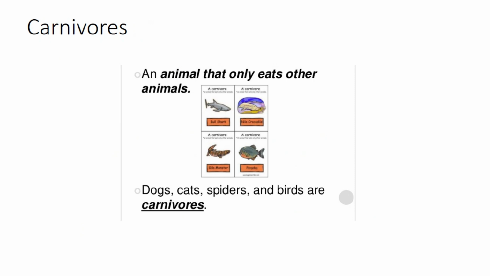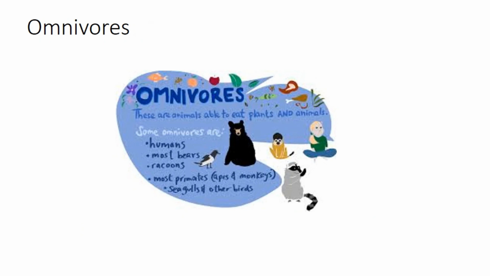Carnivores. An animal that only eats other animals is known as a carnivore. For example, dogs, cats, spiders, and birds are carnivores. Carnivores have sharp and pointed teeth to tear flesh. Their canines and incisors are very developed. Carnivores need canines to kill and tear meat. Some birds have clawed, pointed toes, and sharp pointed beaks to grab and stab the flesh of their prey.